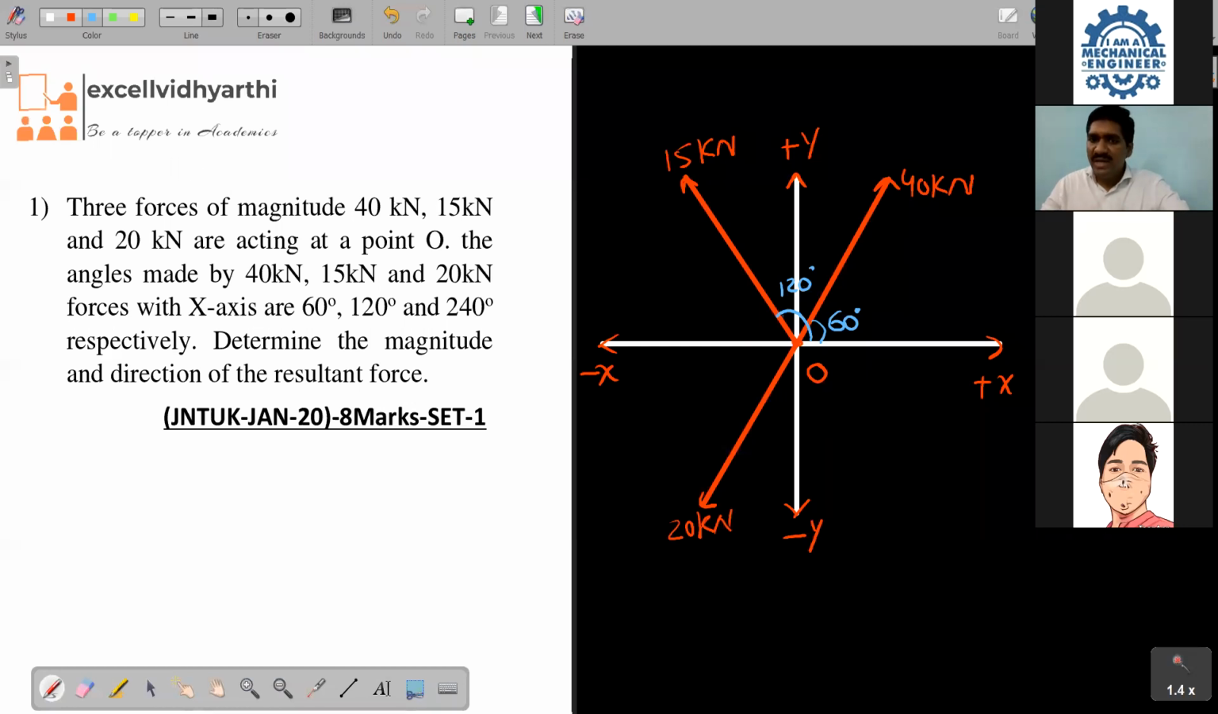This 120, in general, how much is this? 90. If it is 90, the remaining has to become how much? 30. Am I right, all of you? Next thing is what? 240. In this 240, how much is this? 180. Therefore, this has to become how much? Definitely 60.